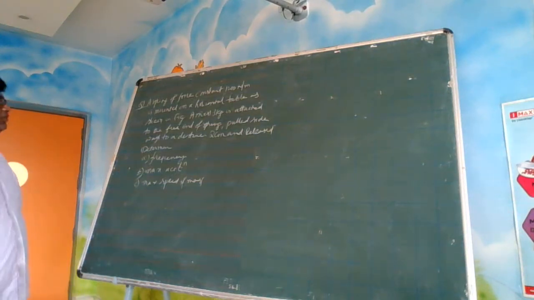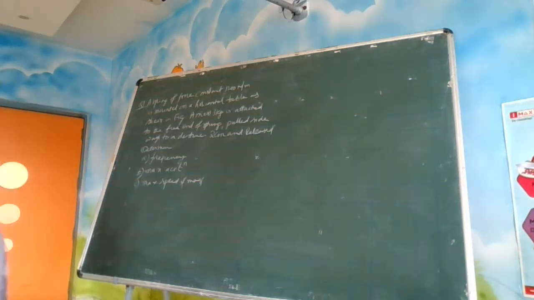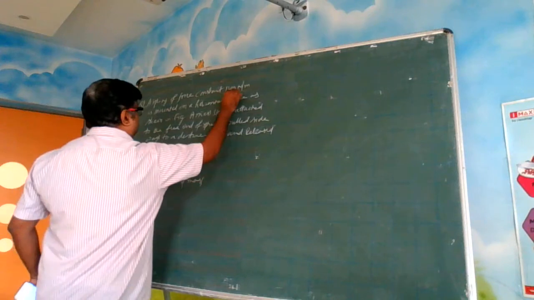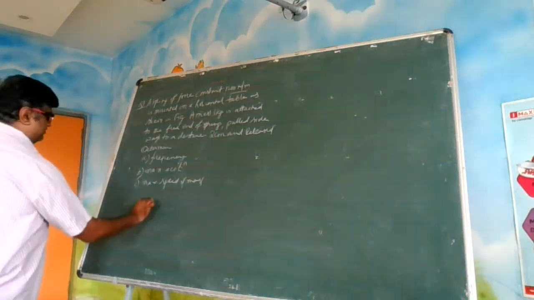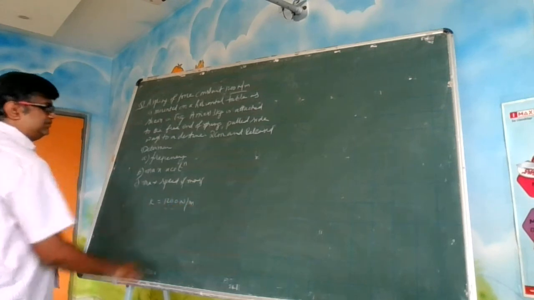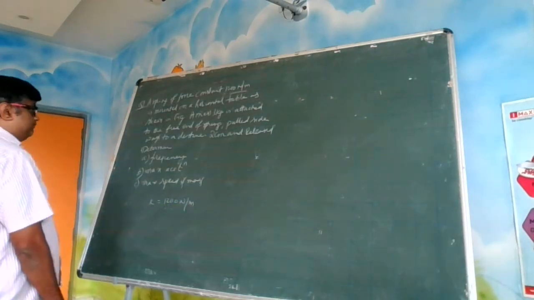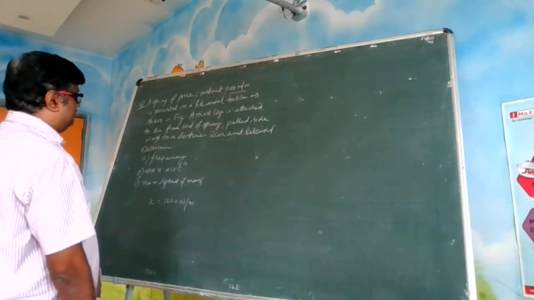So let us move on to the next illustration. This illustration also has come in one of the JEE exams. I don't know the year, but it has come. A spring of force constant 1200 Newton per meter. That means K is given. Always write the data, please. It is mounted on a horizontal table as shown in the figure.